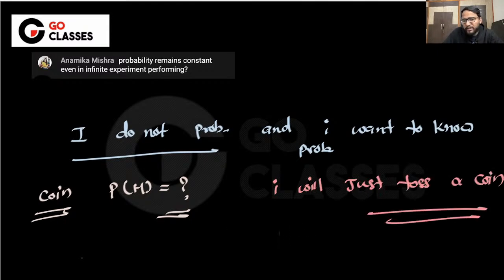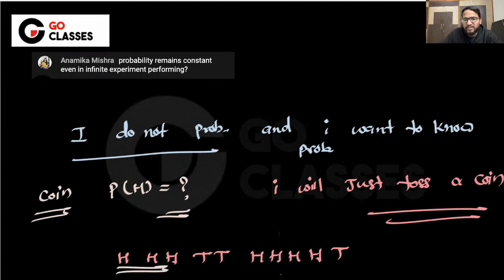I toss it maybe 10 times. I got head 3 times, tail 2 times, then maybe 4 times head, and then 1 time tail. Okay, let's suppose I toss it 10 times and I got this output. Then what will I say? What is the probability of head?